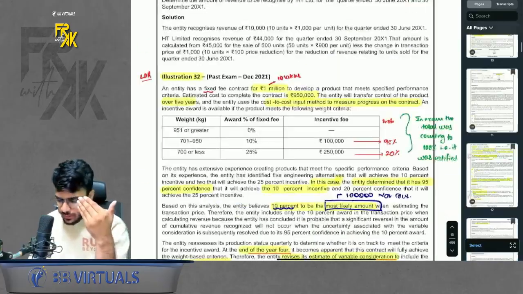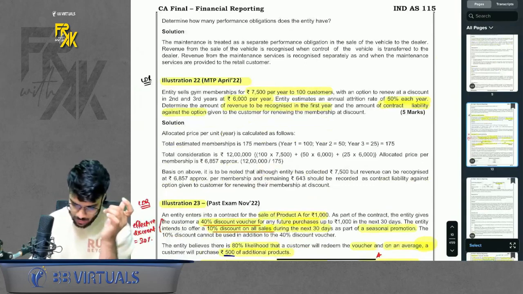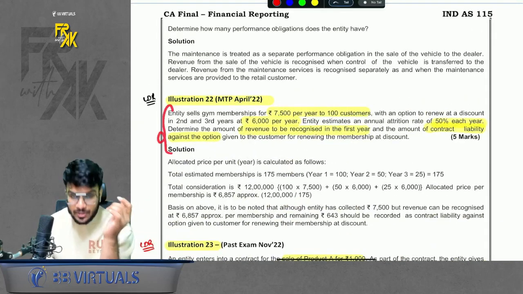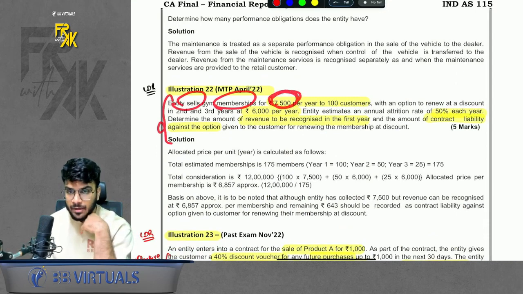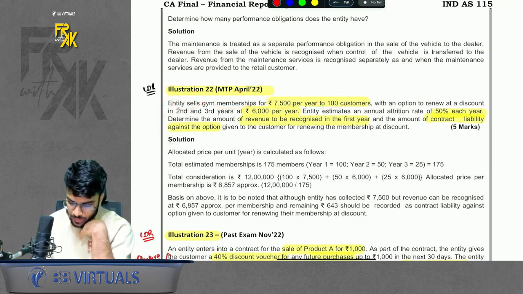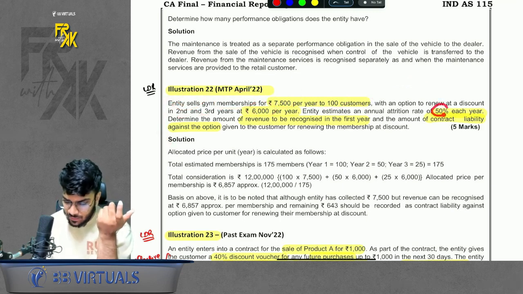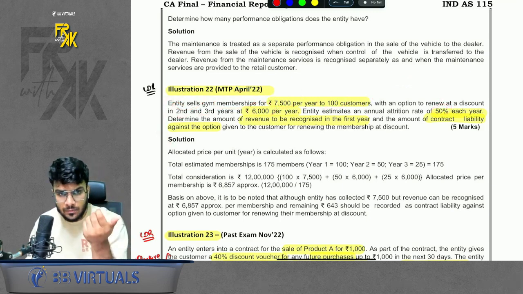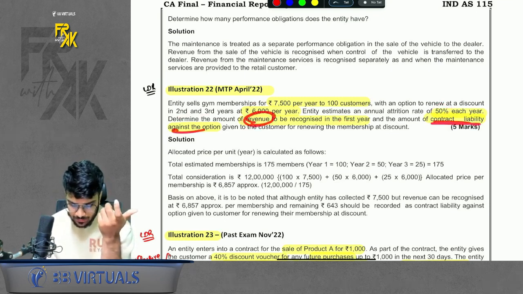See, I'm not revising all the questions, but I'm going to focus more on the questions which are crucial or which are tricky. First of which is this membership question. It says that an entity sells gym membership for 7,500 per year to 100 customers. And if they renew in the subsequent years, you will charge only 6,000 per year. Attrition rate is 50%, that means 50% of consumers won't renew. We need to check how much is the revenue in the first year and the liability in the first year.